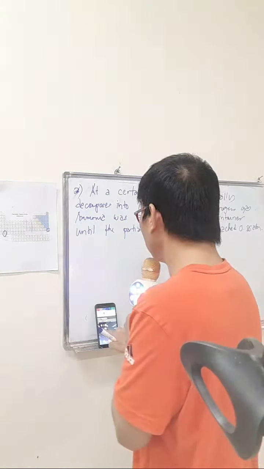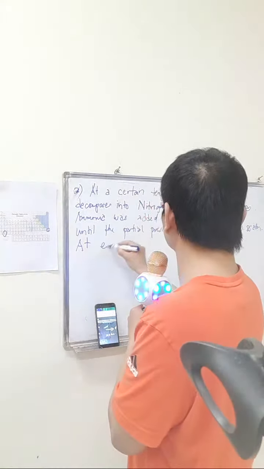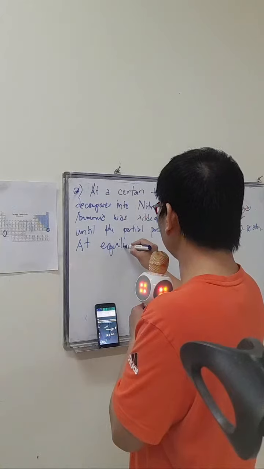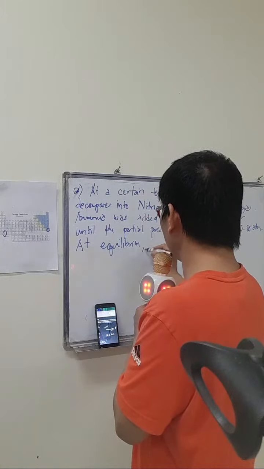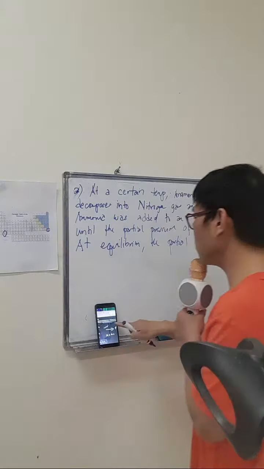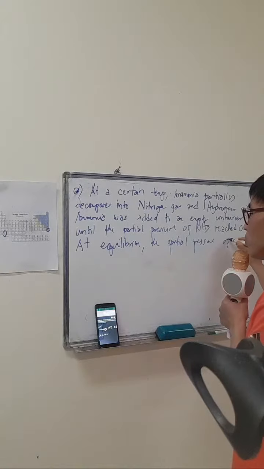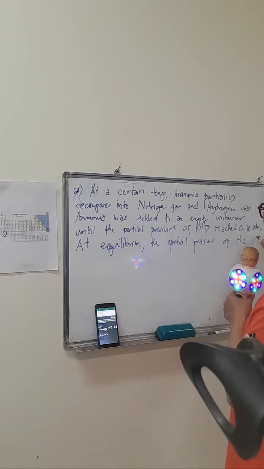And then, at equilibrium, the partial pressure of H2 is 4.5.